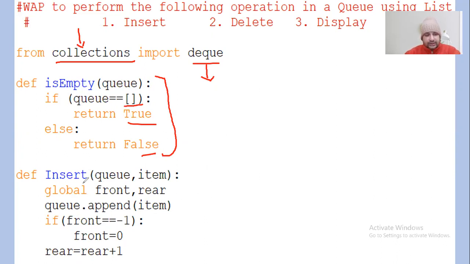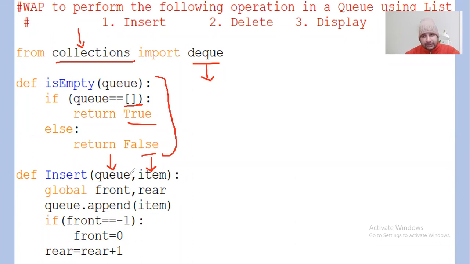Now, when I talk about insertion in a queue, we need to pass a queue and an item, and we know that the queue is basically a list here. We are using the queue as a list, and a queue is a mutable data type. That means any changes you do will apply to this particular queue, which is a name given to a list, right? And we are going to implement on this list the first in, first out concept.